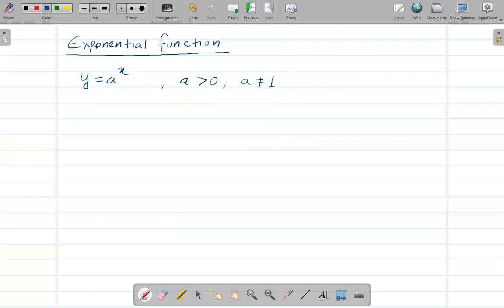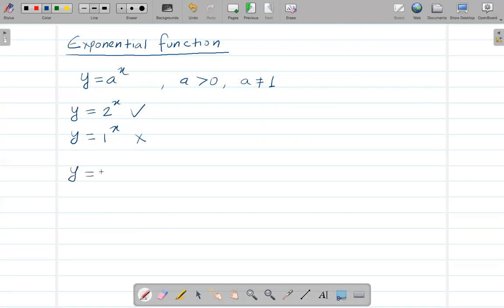then we say this kind of equation is an exponential function. Okay, so y equals 2 to the power x is an exponential function, right? The 2 on the base satisfies this condition. Now y equals 1 to the power x: like I said, the base cannot be 1, so this is not an exponential function.